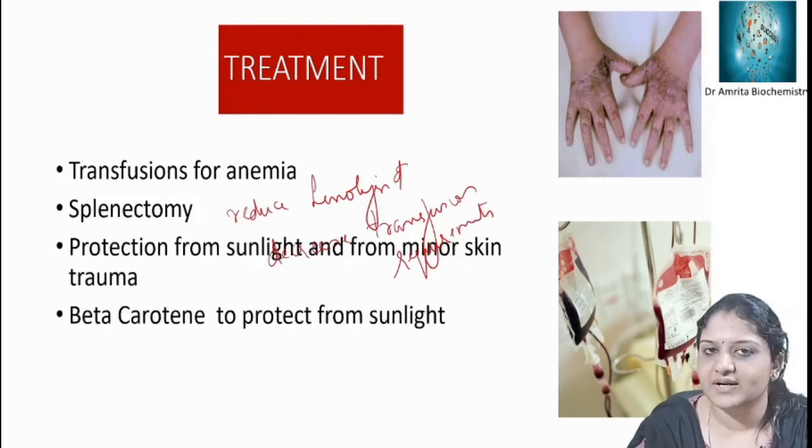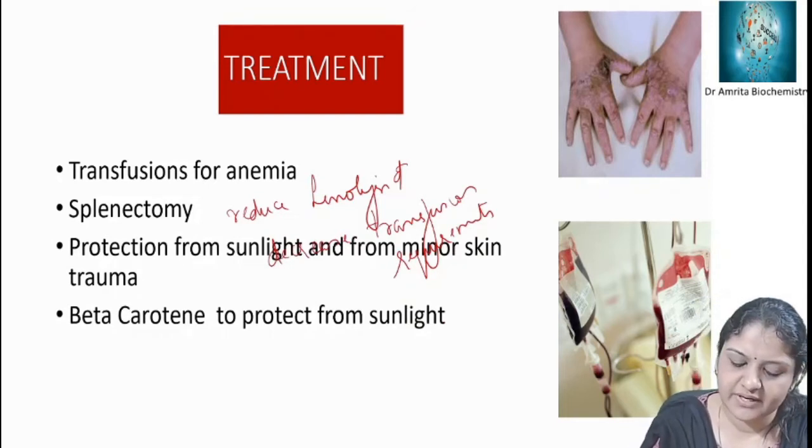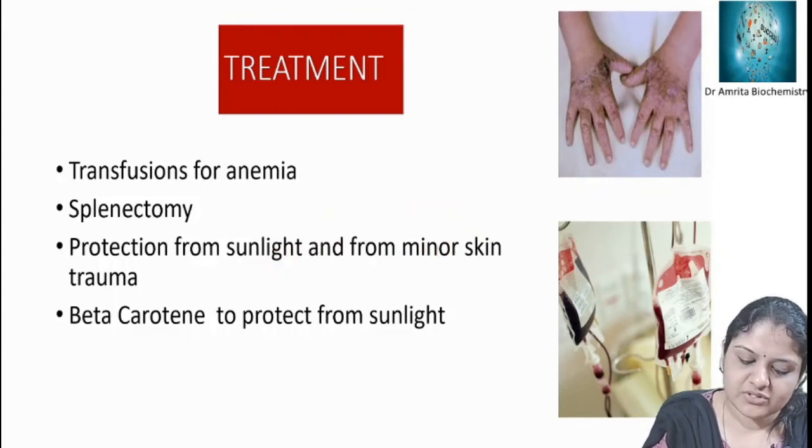And protection from sunlight. We know that there will be photosensitivity. So protection from sunlight and minor skin trauma is important. Beta carotene is used to protect from sunlight. So that is transfusion for anemia.